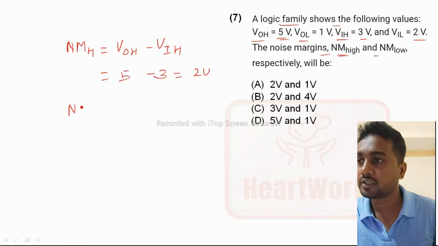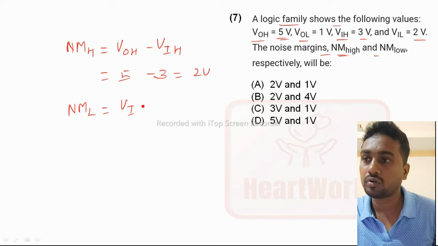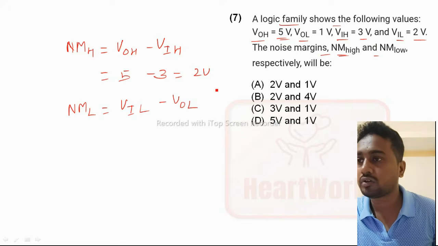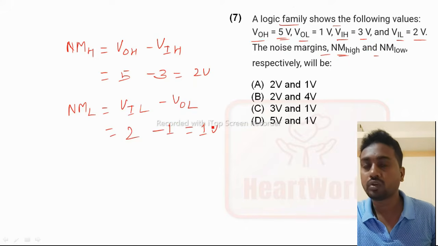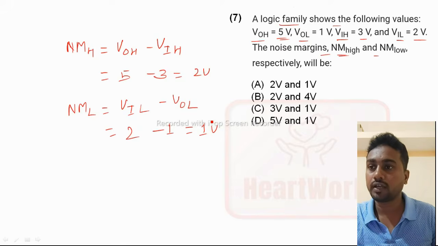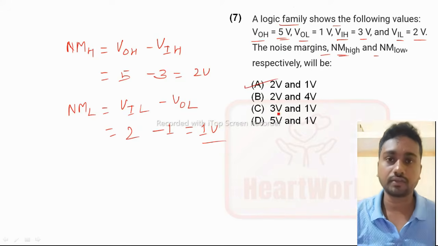Then noise margin low. What is the formula? This is V input low minus V output low. So what is the value of VIL? It is 2 volt, and VOL is 1 volt. So 2 minus 1 is equal to 1 volt. So noise margin high is 2 volt, and noise margin low is 1 volt. That means option A is the right answer.